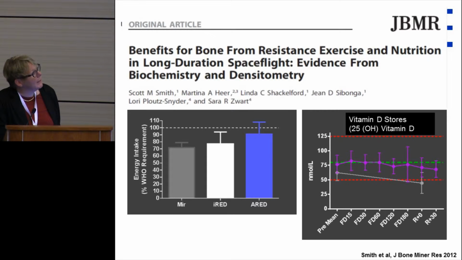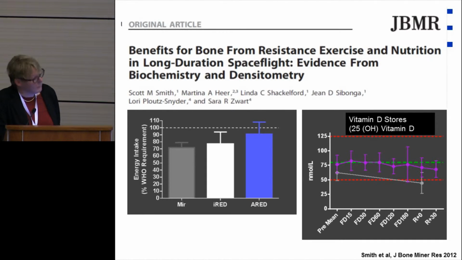You see those on the ARED had a much higher energy intake, and also their vitamin D level, which affects bone turnover for sure, because it leads to mineralization of bone and calcium uptake, was better in those ARED astronauts.